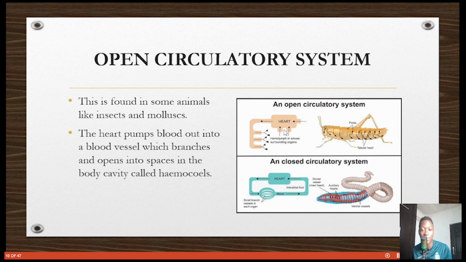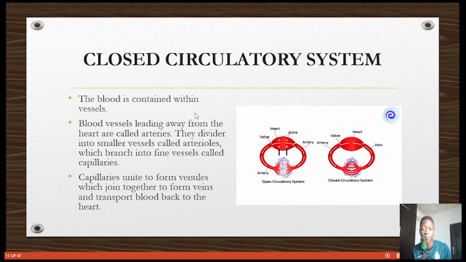It is not going to be efficient for bigger animals like human beings. It is used in insects, phylum Arthropoda, like this grasshopper, and in mollusks. Now, the closed circulatory system. This is what we operate in humans. So the blood is contained within blood vessels, unlike in open, where it is just pumped into open spaces called hemocoels. Here it is pumped in blood vessels.